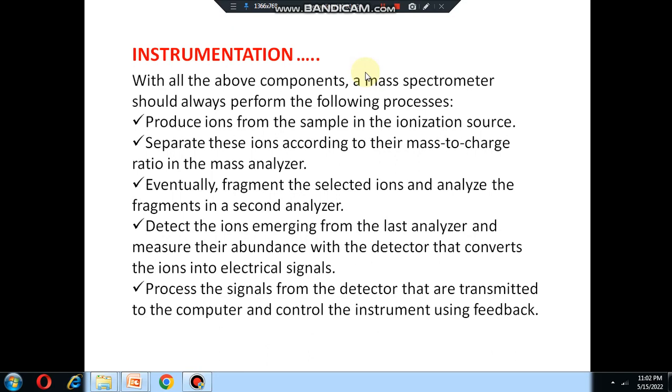And the spectrum is the m/e versus abundance of all the fragment ions.